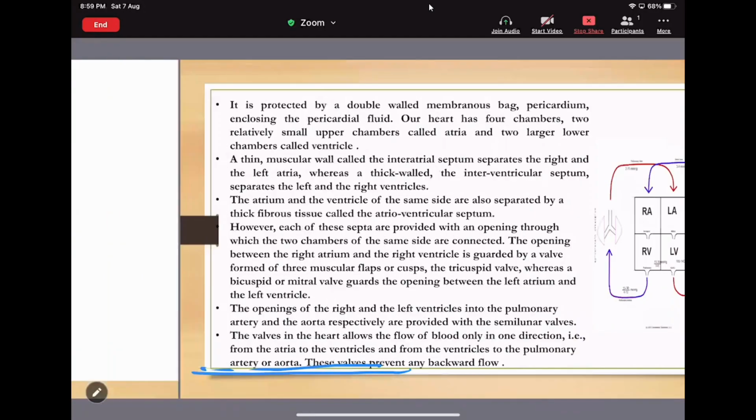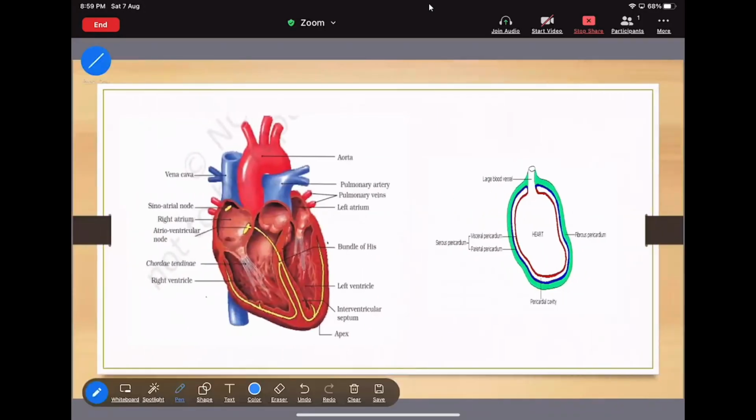Now see the diagram. The students always get confused between the pulmonary artery and the pulmonary vein. Now here you see, what is the function of the pulmonary artery and the pulmonary vein? I already said that the pulmonary artery is guided by the semilunar valve, and this aorta is also guided by the semilunar valve.